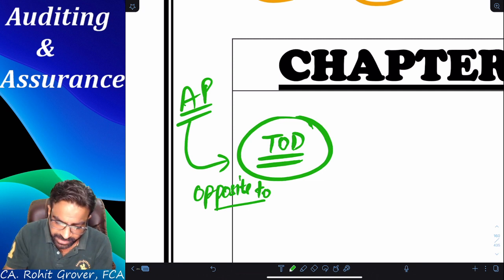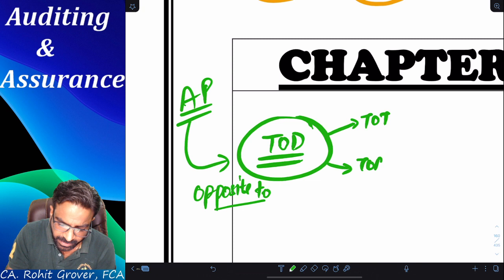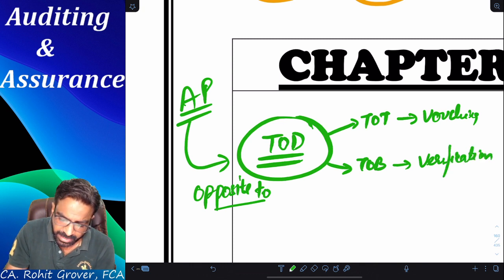Yes. So, say for example, I can say TOD stands for TOT and TOB. TOT stands for vouching and TOB stands for verification. Am I correct or not? And in the vouching and verification, basically I am going to test what? Assertions.